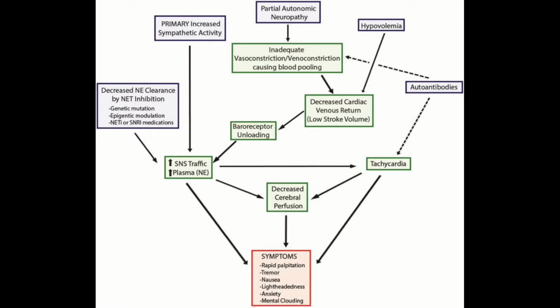So following the arrows from tachycardia, we hit decreased cerebral perfusion. This is big. Decreased cerebral perfusion is what's going to cause your lightheadedness. It's what is going to cause you passing out. It's also what is going to cause your brain fog.